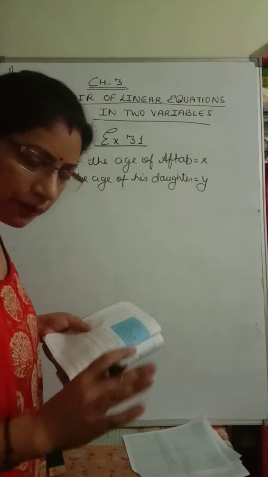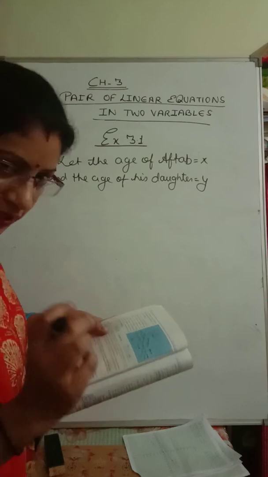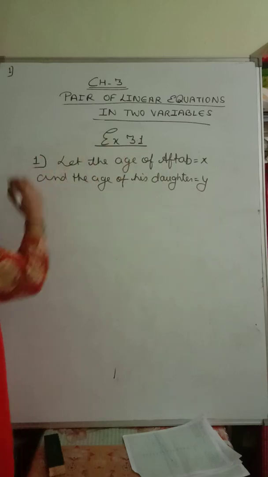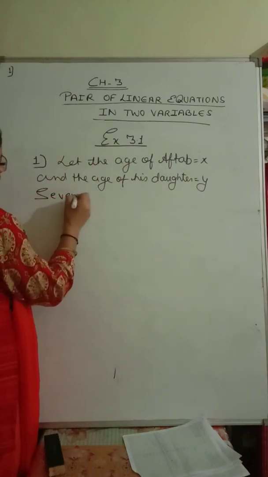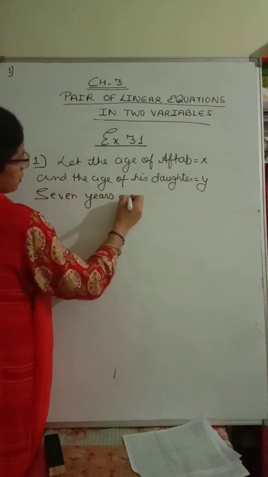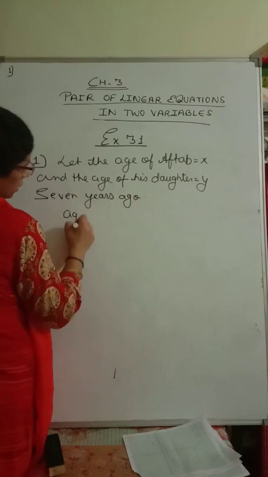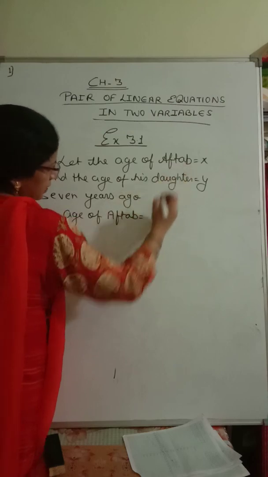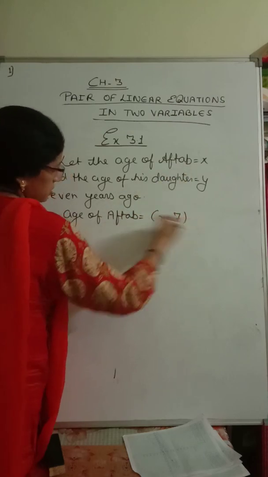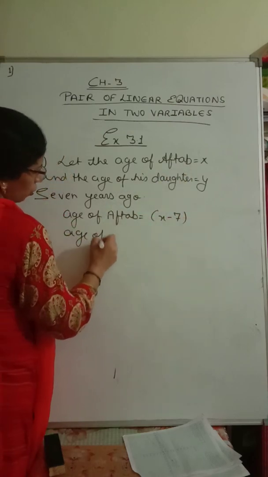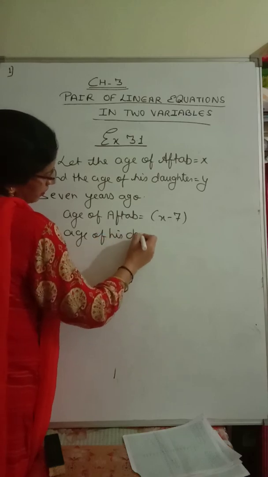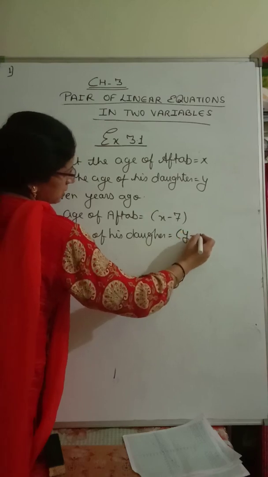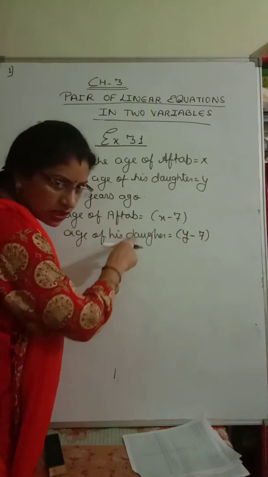Now I am reading the question. Aftab tells his daughter 7 years ago. So first do this, 7 years ago, what will the condition be? 7 years ago, what will be the age of Aftab? x is now, so it will decrease by 7. In the same way, the age of his daughter will be, again, her age will also be decreased by 7 years, because 7 years before her age will be y minus 7.